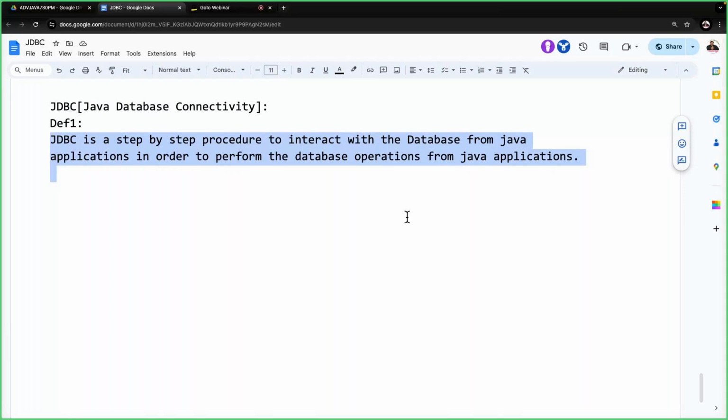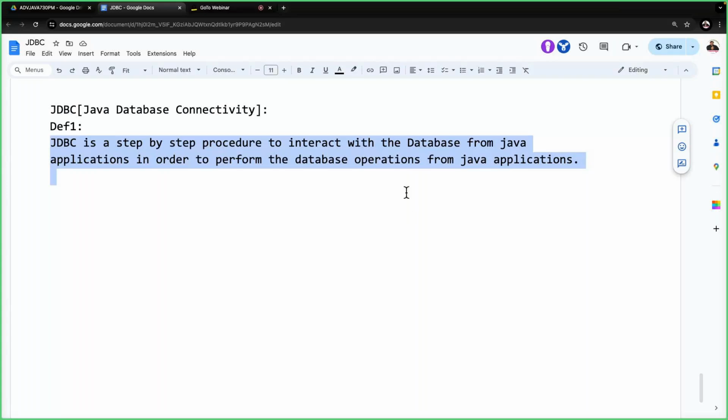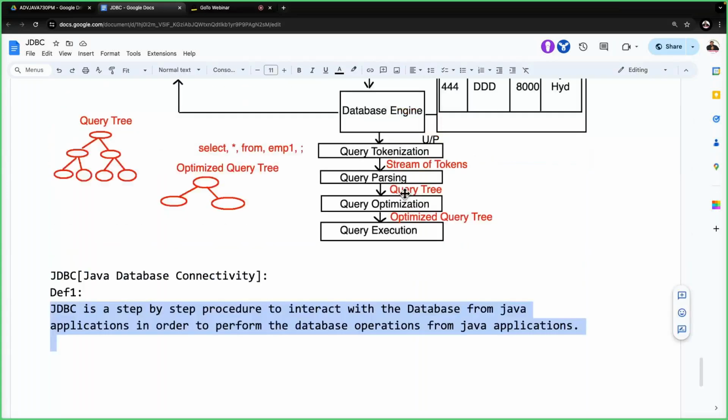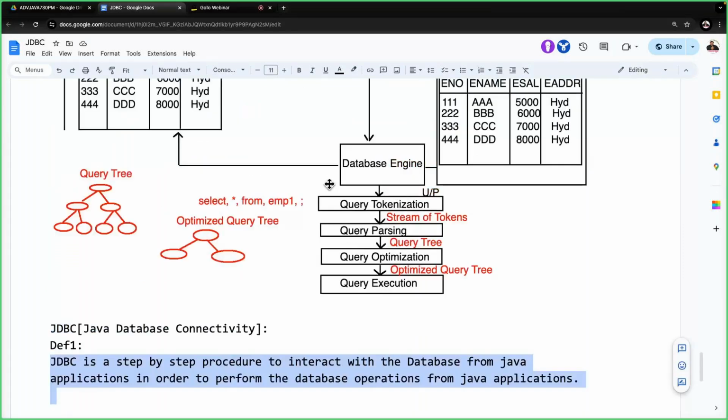JDBC is a step-by-step procedure or process to interact with what? The database from Java applications. For what purpose? In order to perform the database operations from Java applications. The previous diagram, if you understand it, all of you observe this diagram, no?